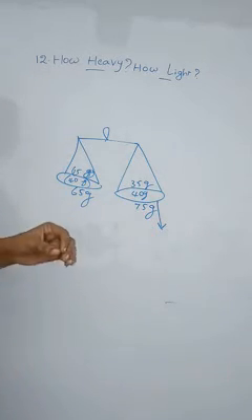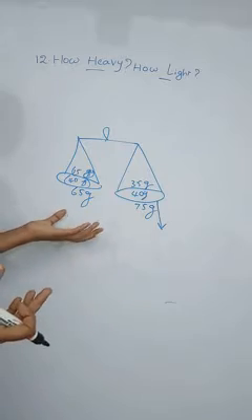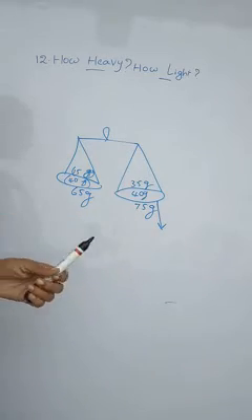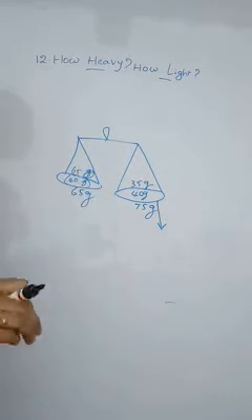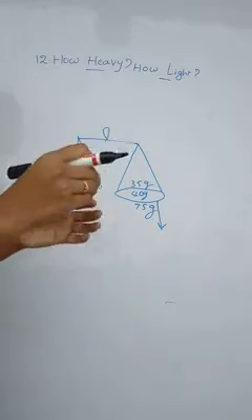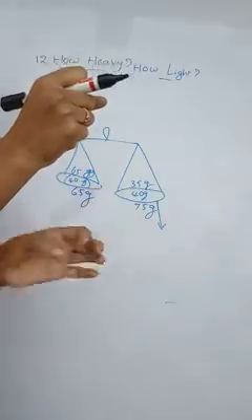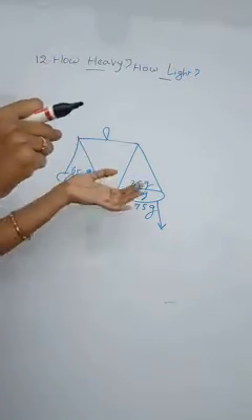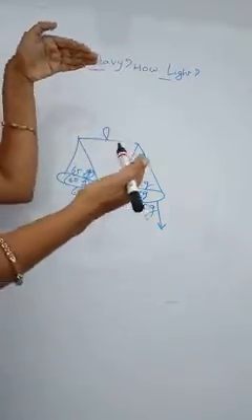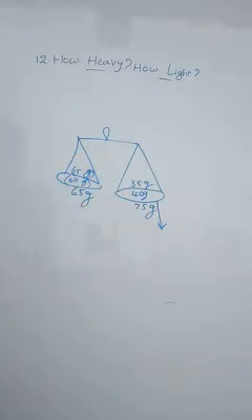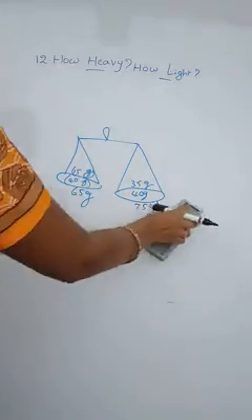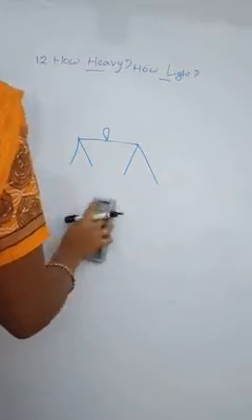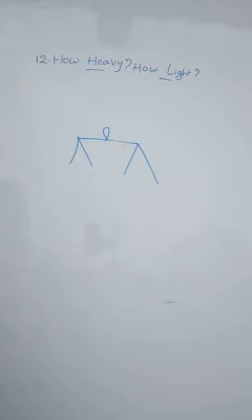When we go to the shop, if you take 100 grams on one side and 150 grams on the other side, which will go down? The one with more weight goes down. So we should keep the down arrow here. Next, like that we have some problems. Let's do this.